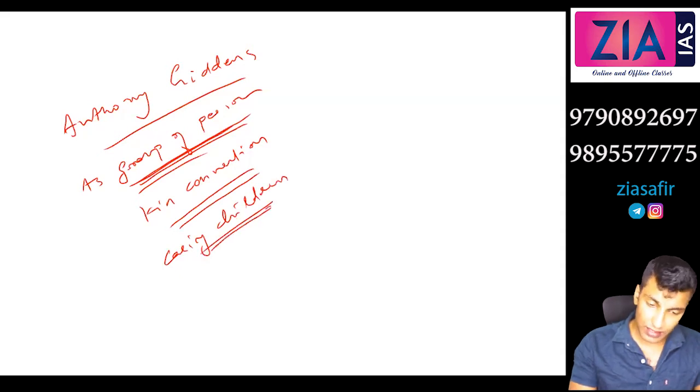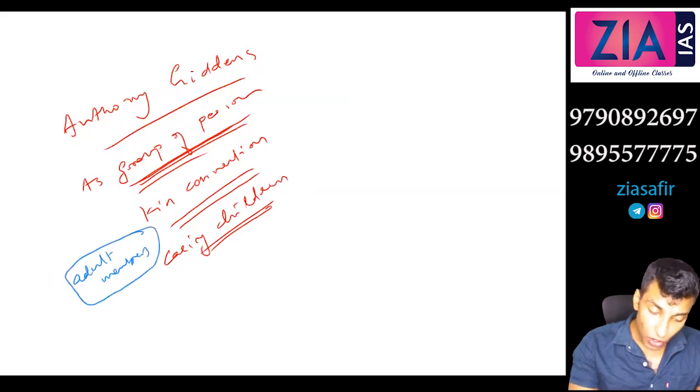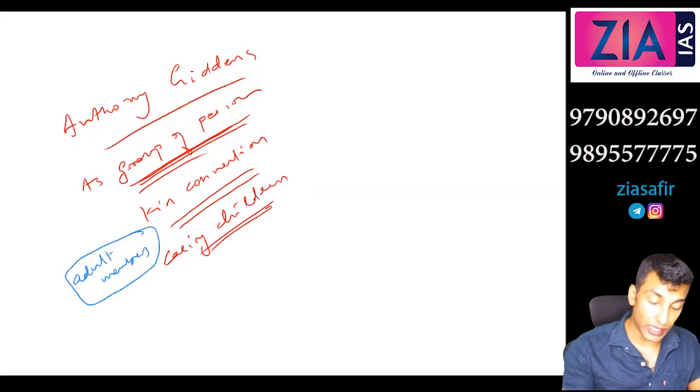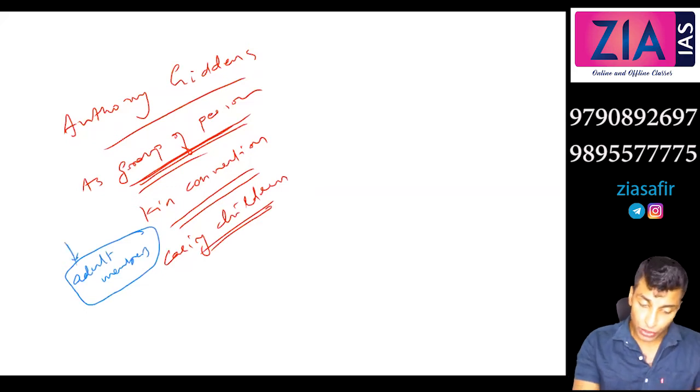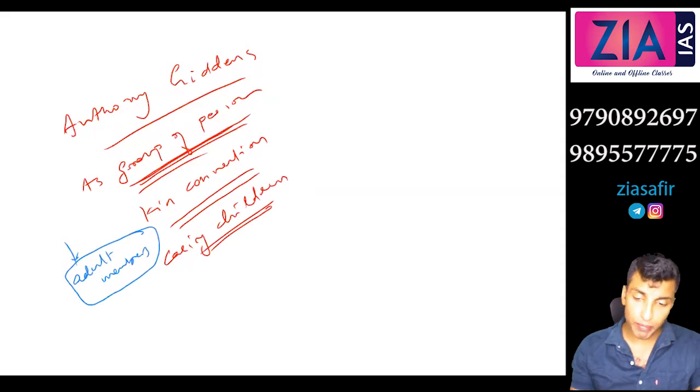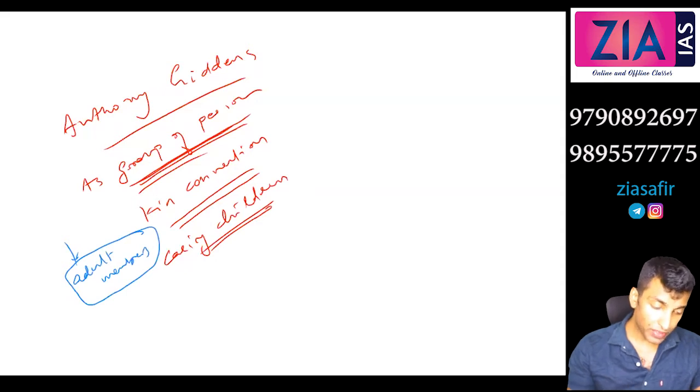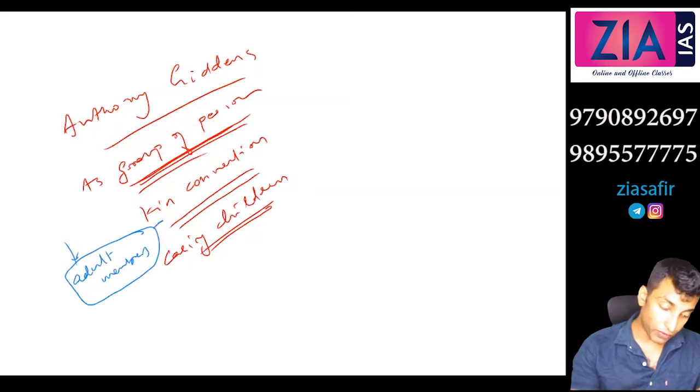You can see here they are simply talking about adult members. In the previous case it was made clear that it was two adults of different sexes, both sexes. But here it is just adult members. So you can interpret that it is slightly broader compared to Murdock's discussion. Anthony Giddens has given a more modern or broader definition of family. A group of persons directly linked by kin connection, and adult members will take care of the children. So it can be the same sex also.